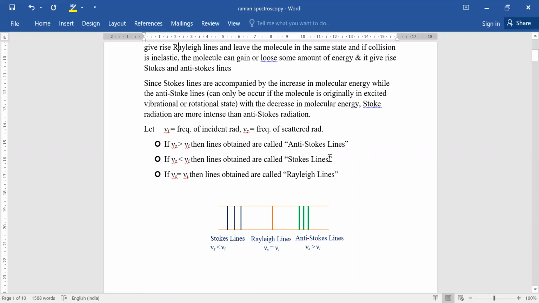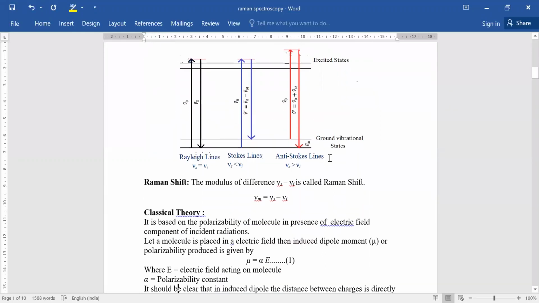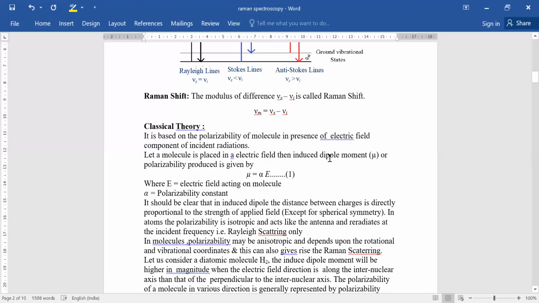So that's why Stokes radiation is always more intense than anti-Stokes radiation.